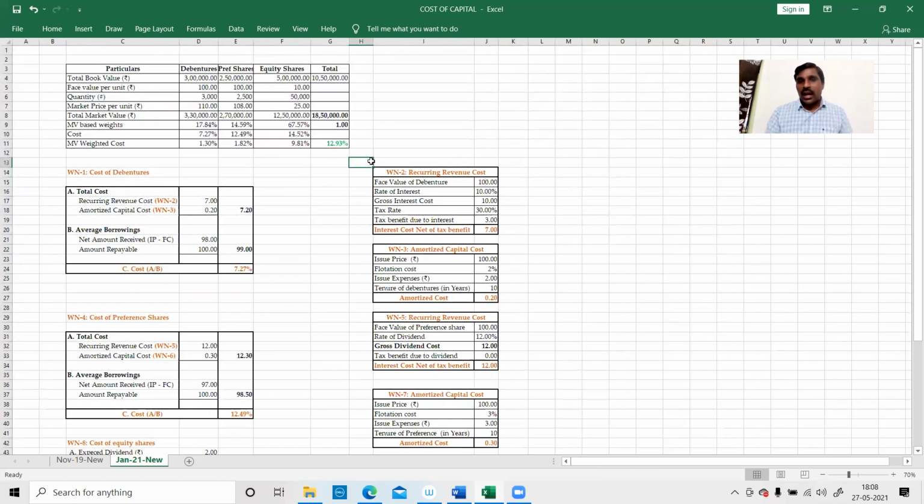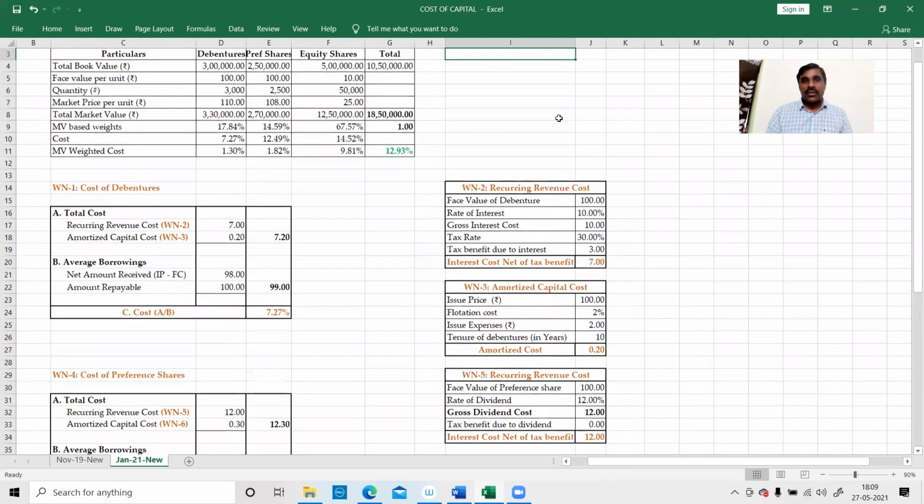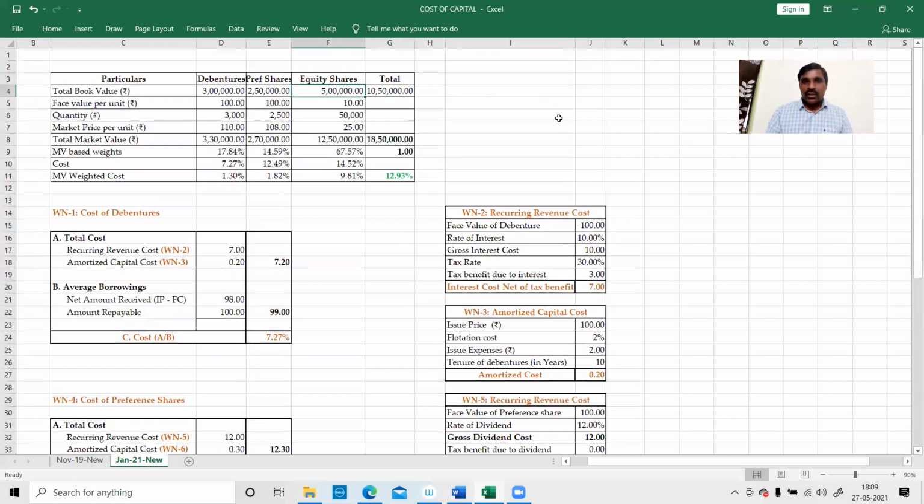Anyway, I'll attach this Excel sheet solution to the video. You can download the Excel sheets. After listening to the video, you can download this solution, verify it once again, and then watch the video a second time for confirmation. Great. The important point is how the total cost is broken down into revenue cost and capital cost. You will get a clear understanding. This is the point.